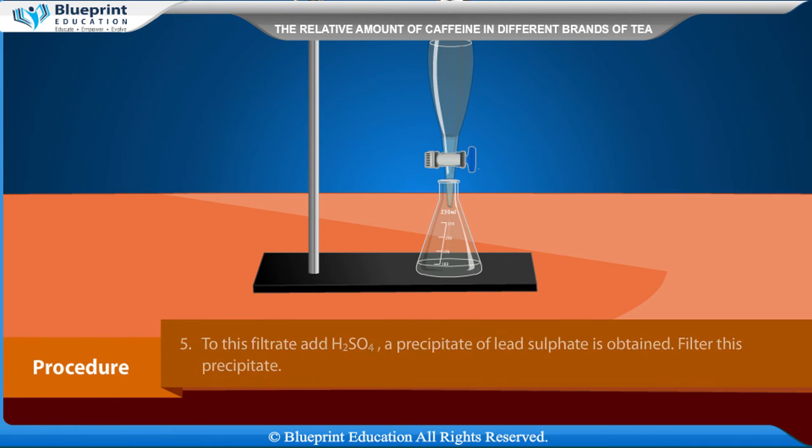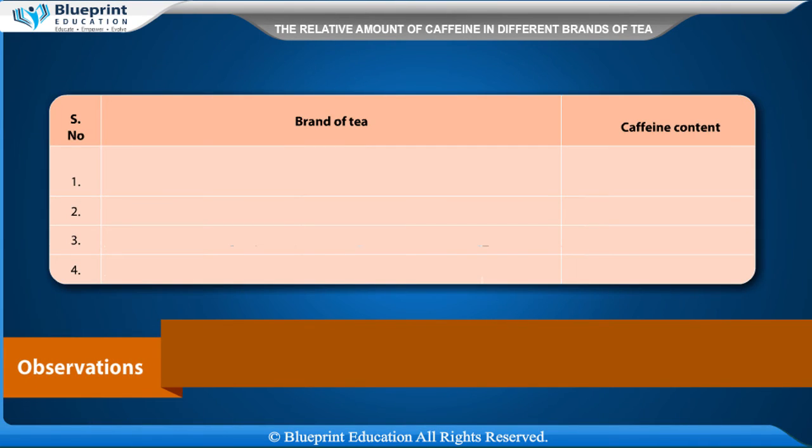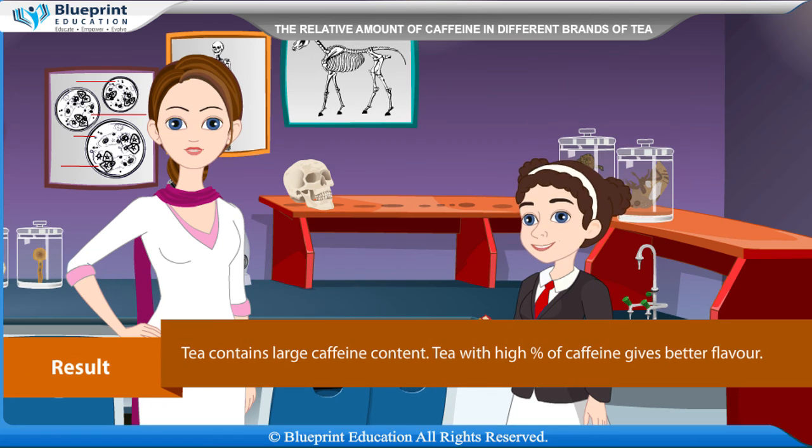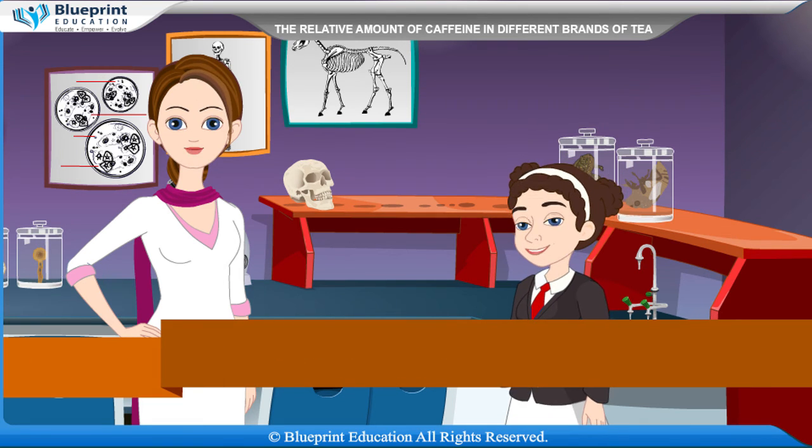Weigh the residue. Observation: brand of tea, caffeine content. Result: tea contains large caffeine content. Tea with a high percentage of caffeine gives better flavor.